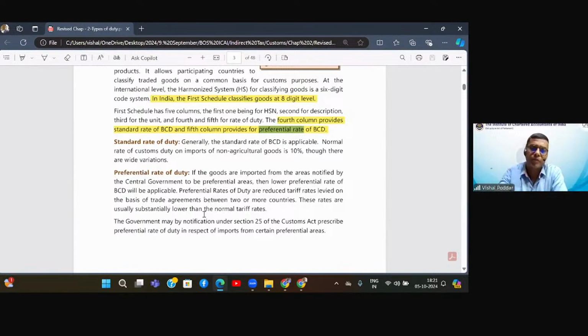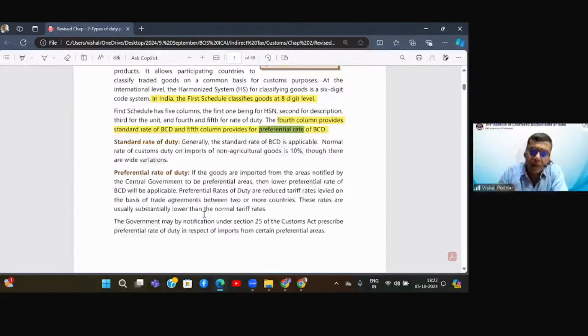As we see many times, our Honorable Prime Minister or Honorable External Affairs Minister, they visit different countries and over there they sign different contracts and agreements. Some are related to security, some are related to other things, but many contracts signed are relating to trade. And within trade, many aspects of the trade are directly linked with taxation. So many times, in order to promote trade with a particular country, we put them in the preference list.